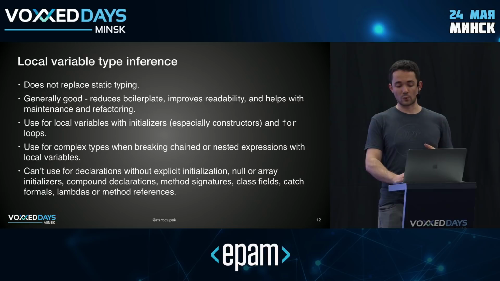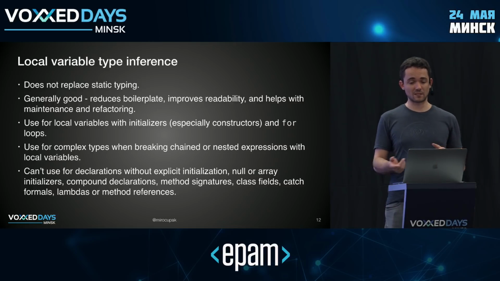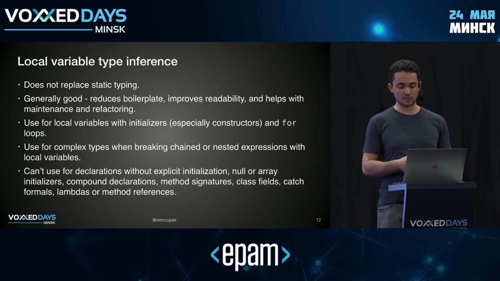Note that this doesn't work with a bunch of constructs. It doesn't work with methods, constructors, method return types, fields, catch, or any other kind of variable declaration. So it's pretty limited. Particularly note that this doesn't work for method signatures, right? You don't want to have var in your API. You want to enforce the contract there.